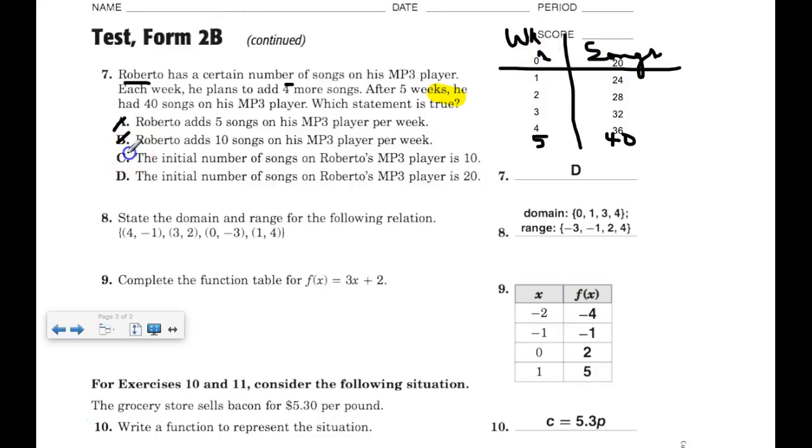So again, based on process of elimination, I know it's D, but I also know it's D because it says the initial number of songs is 20, and there's my 20 right there. Okay, so 7 is D.